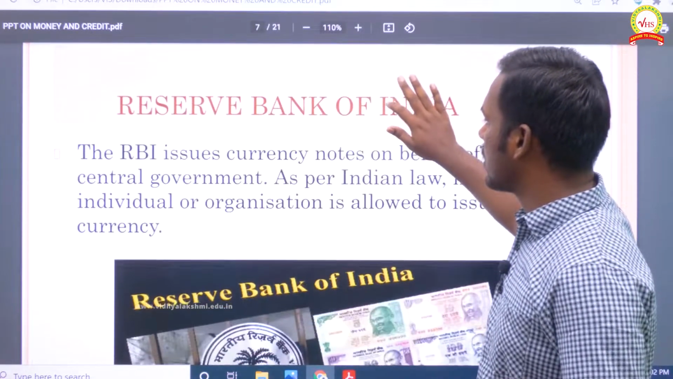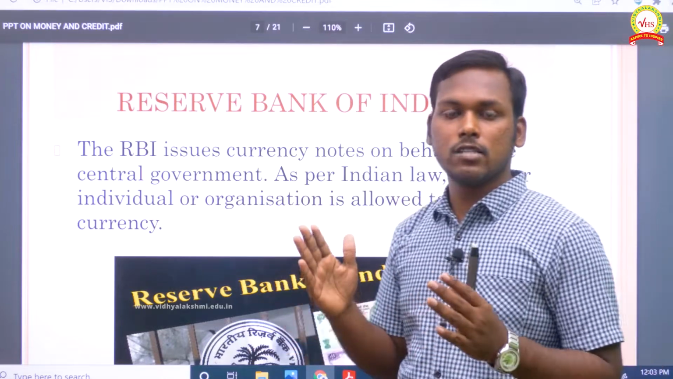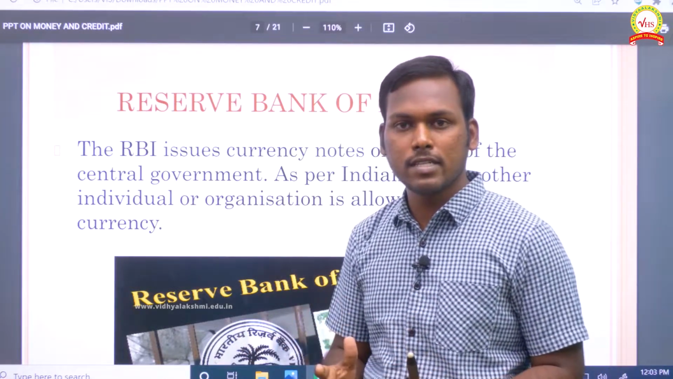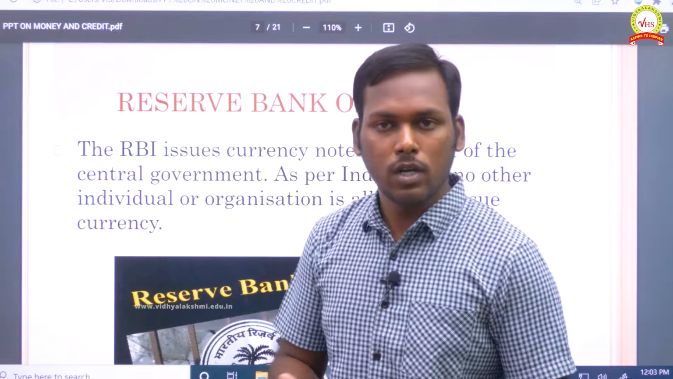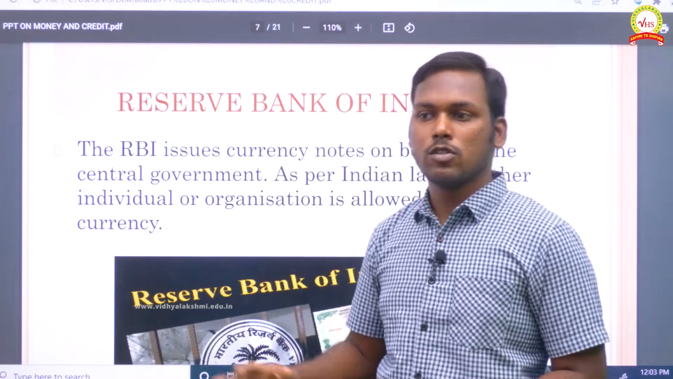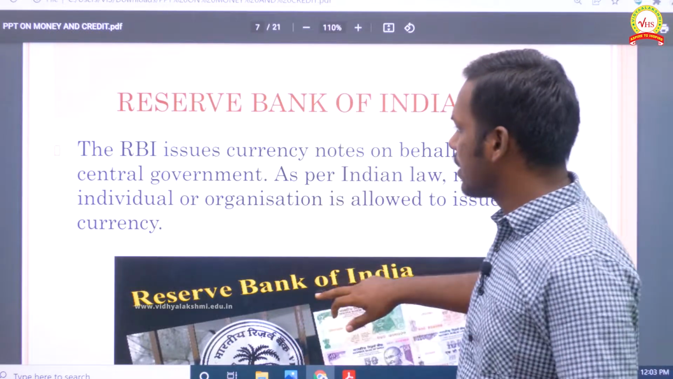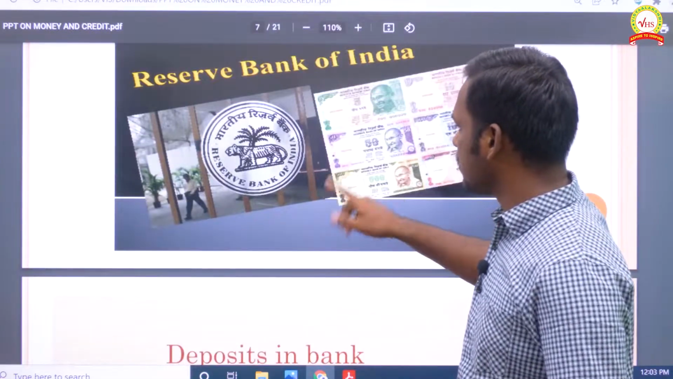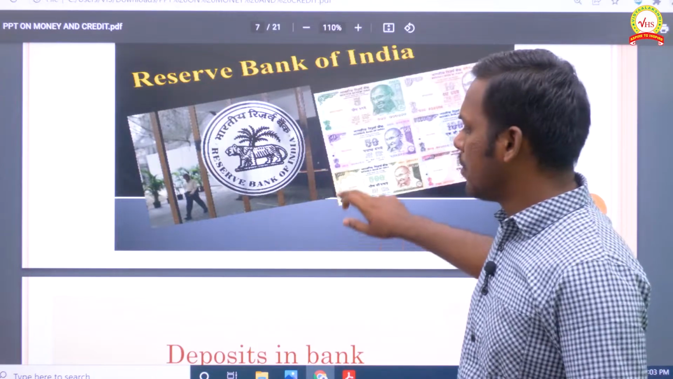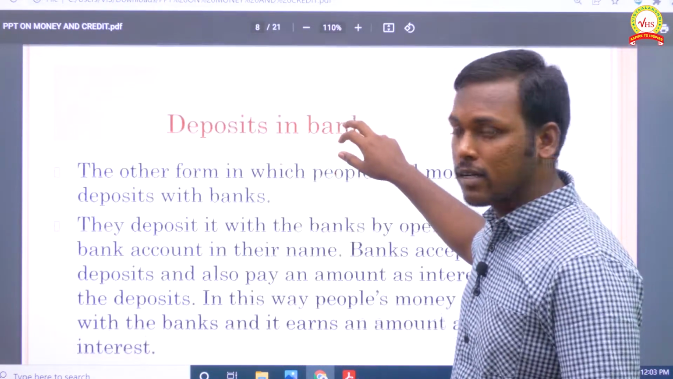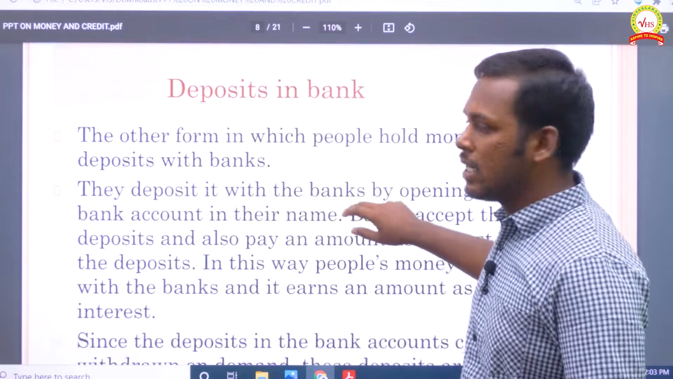And modern forms of money, these pictures, and about cheques we have seen. And the Reserve Bank of India, I have clearly told you when the Reserve Bank was formed, and that it supervises the functioning of banks. Whatever the printing work, all those things are handled only by the RBI, the Reserve Bank of India. It is located in Mumbai, Maharashtra. Previously it was located in Calcutta, but soon after it was shifted.